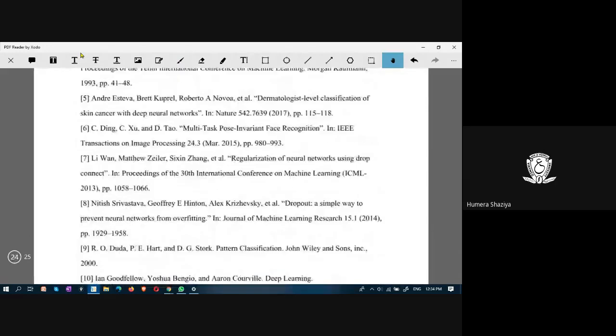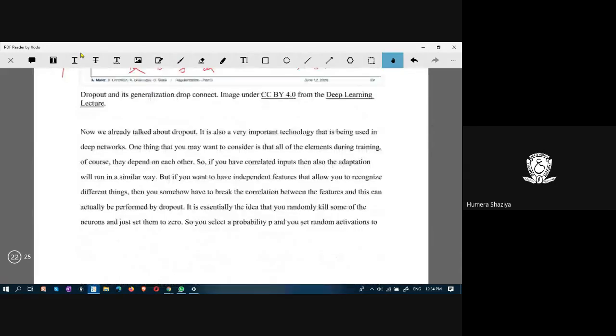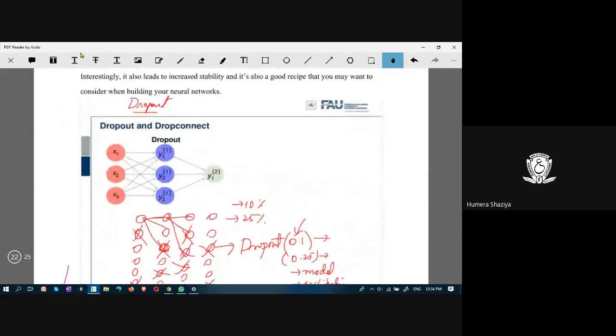Alright, there is another concept known as drop connect, dropout and drop connect here. Drop connect is about eliminating the connections. In a neural network, typically nodes are connected. When you want to eliminate some of the connections, then you use drop connect. Here, suppose this connection.